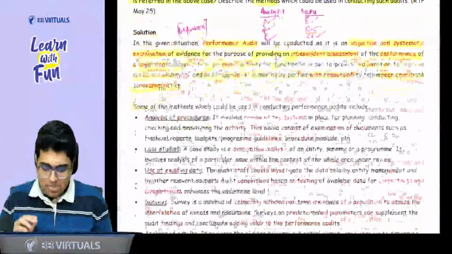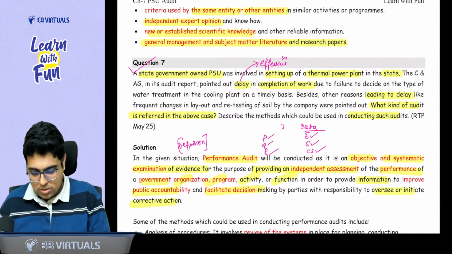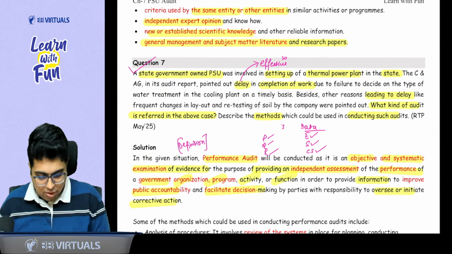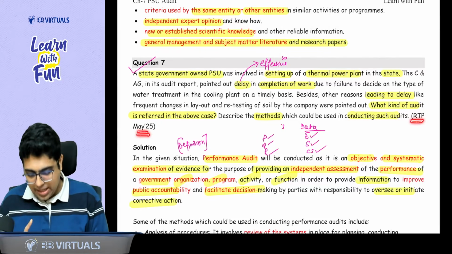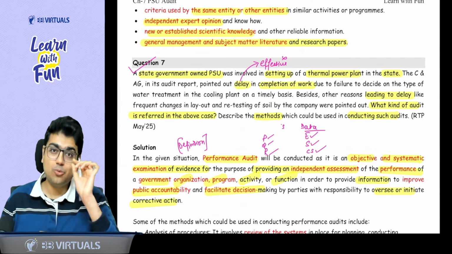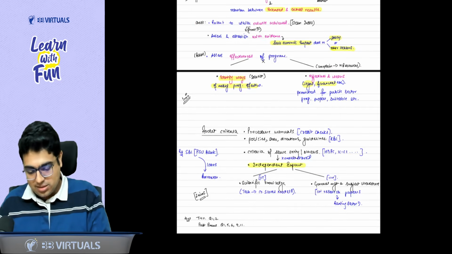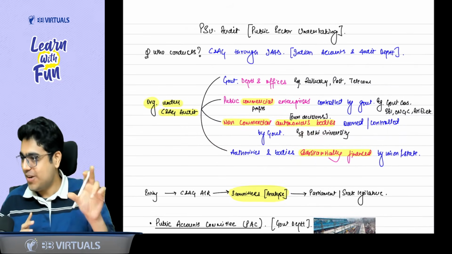Because this topic, methods of doing a performance audit, was asked in RTP May 25, and the MCQ on this topic was asked in the May 25 question paper. So very important, huh? Sir, every topic is important. No, not every. But whatever topic I tell you, it becomes important.